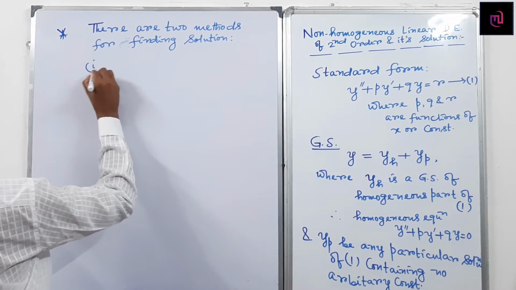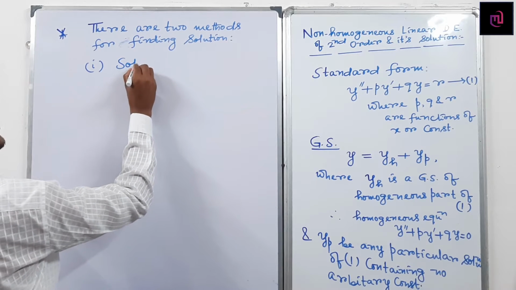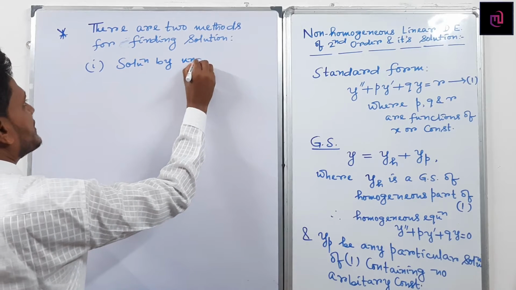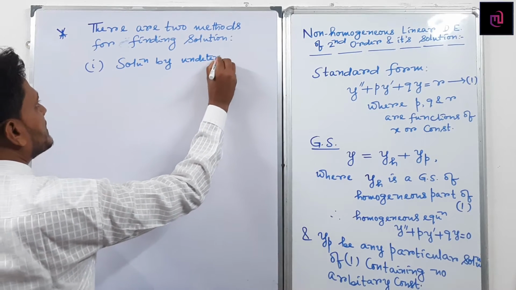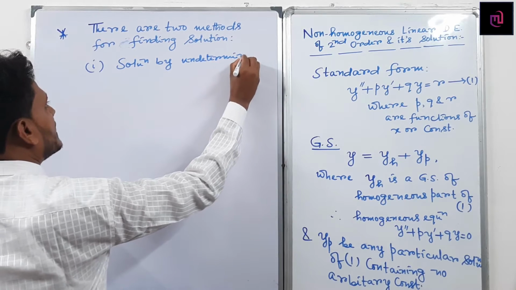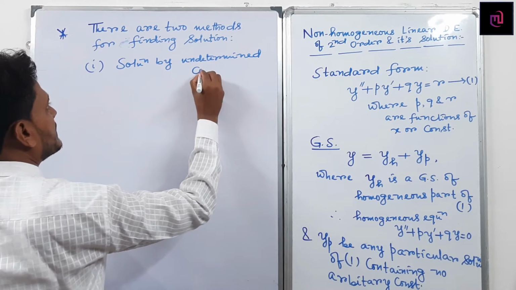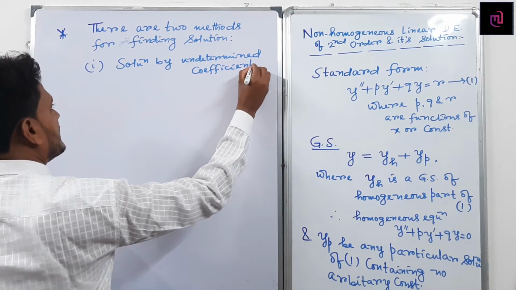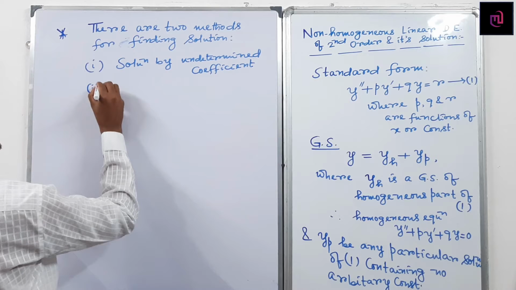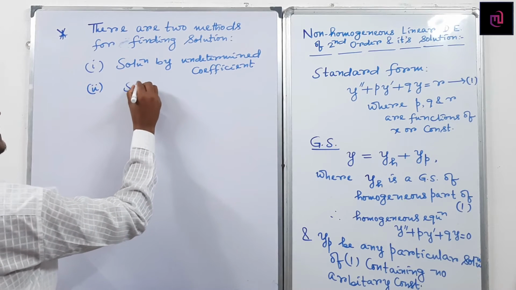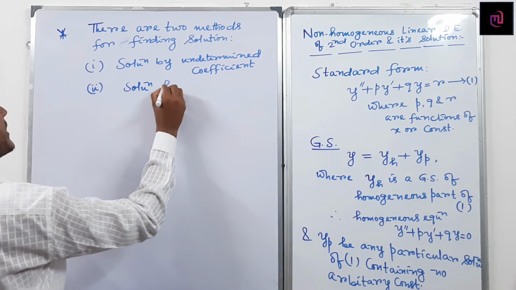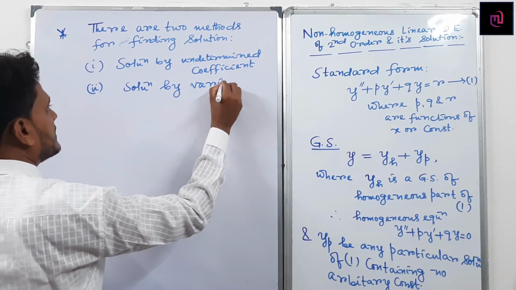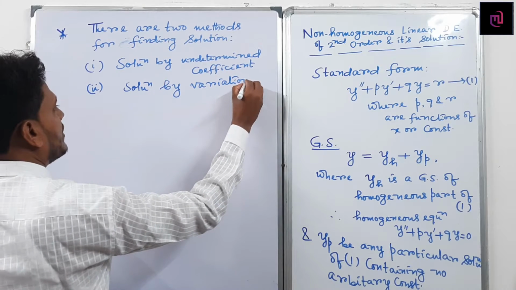Number 1, solution by undetermined coefficient, and second one is solution by variation of parameters.